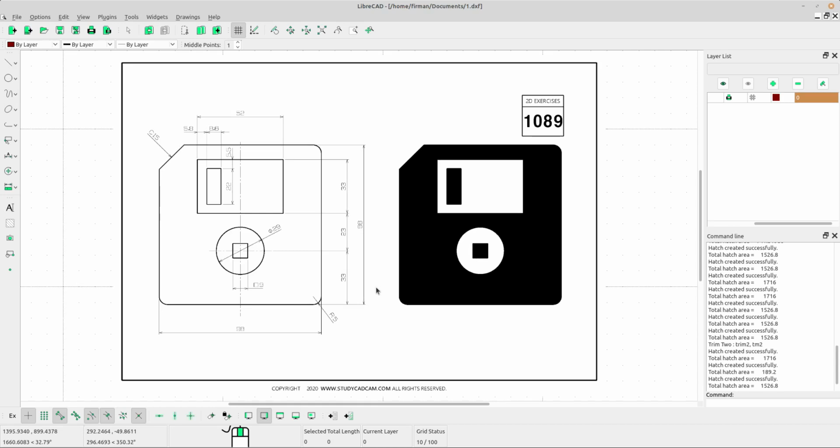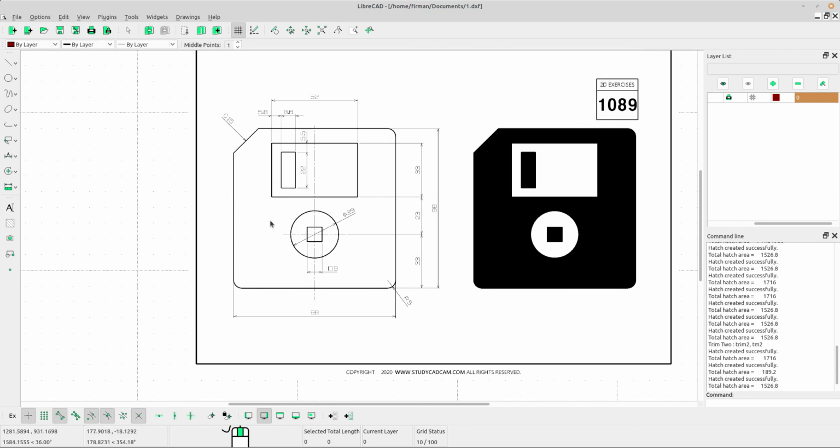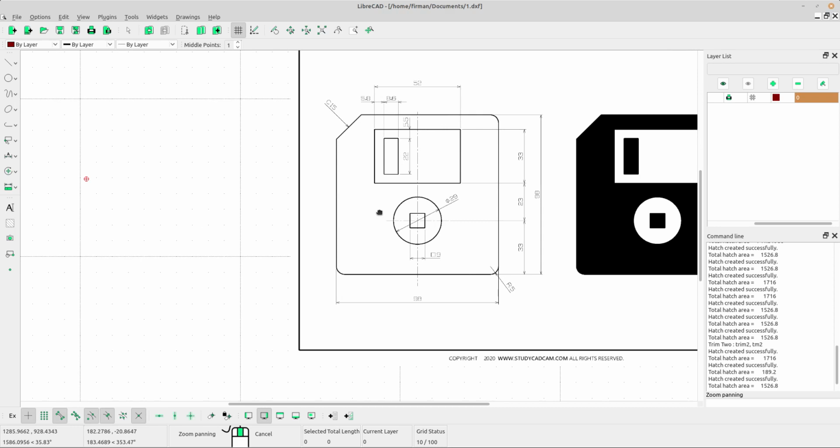How to draw a floppy disk. Okay, please open your LibreCAD application, and then please activate some snap functions. There are free snap, snap on endpoint, snap center, snap middle, and snap intersection. Okay, let's start to draw the floppy disk with a rectangle.